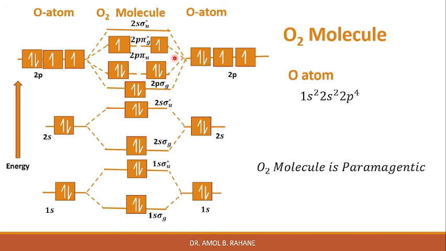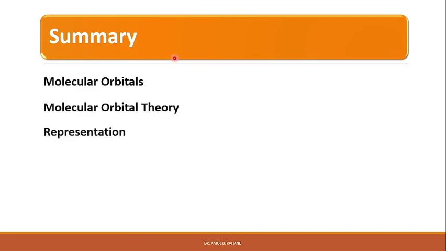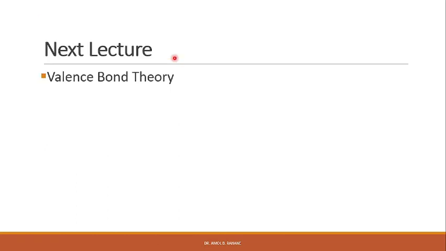So in summary, we have seen what is meant by molecular orbital theory, how to represent the molecular orbitals, and the symmetry of the molecular orbitals. In the next lecture we will study the valence bond theory.